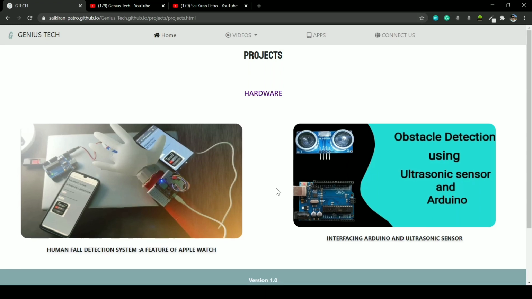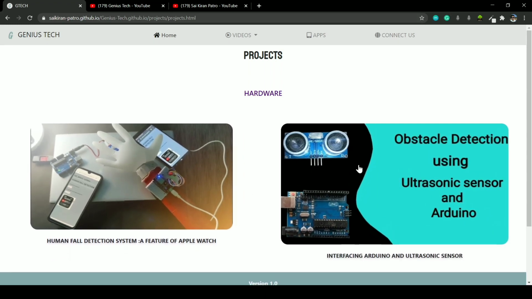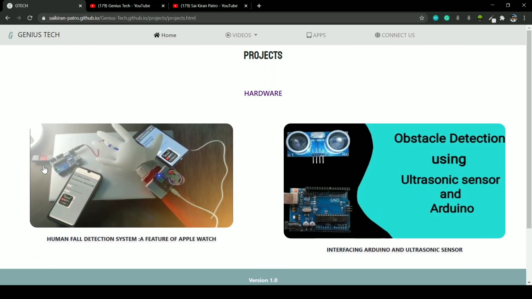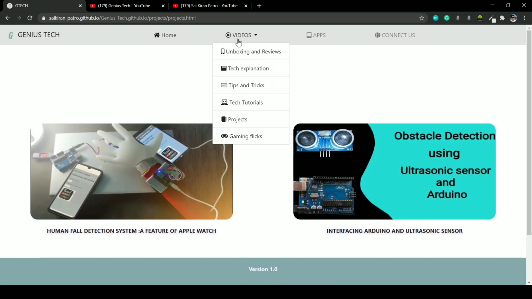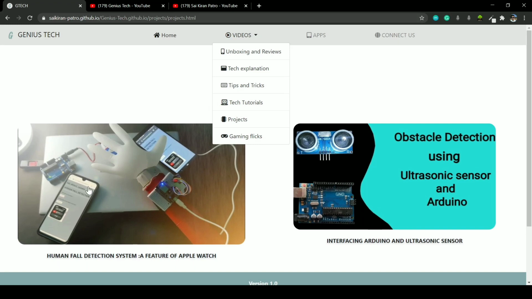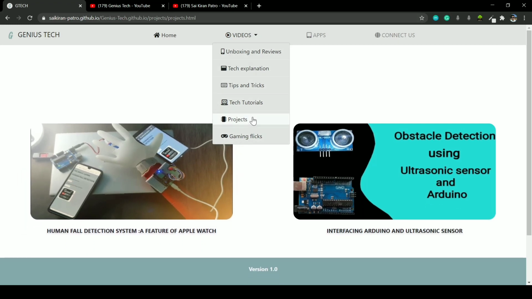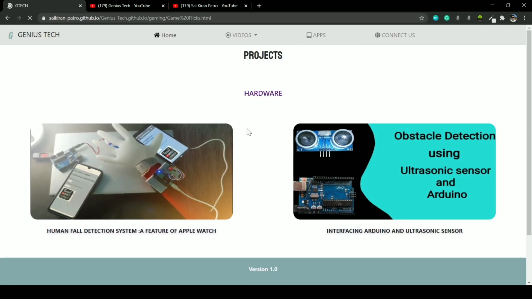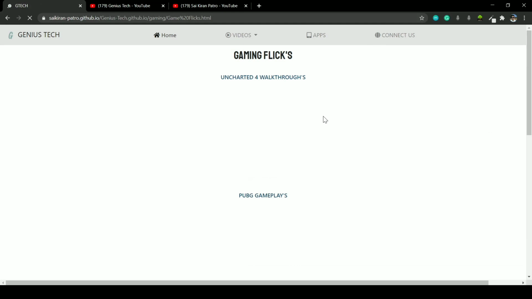And this one is ultrasonic obstacle detection using an ultrasonic sensor. Definitely you can watch this if you are interested, and I suggest you watch this. This is a very interesting one. And if you go to gaming flicks, that we actually gave you to watch and entertain yourself, right?